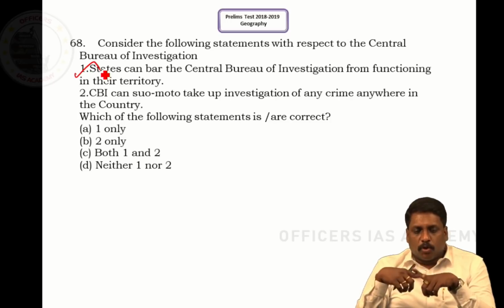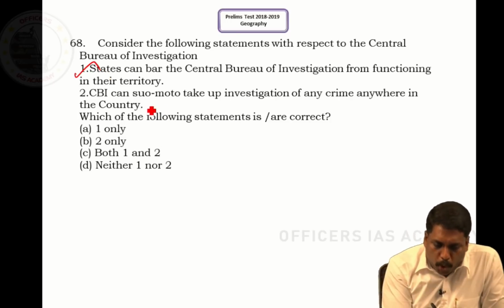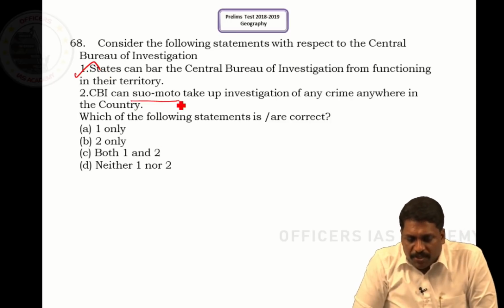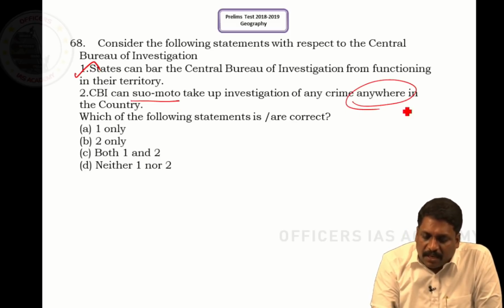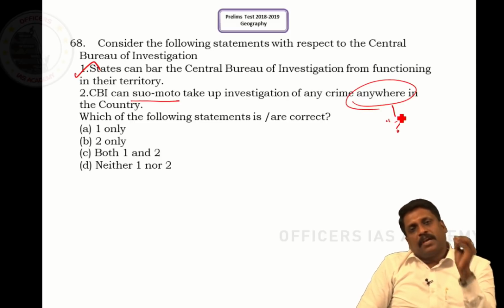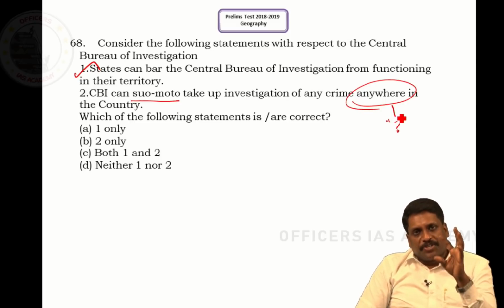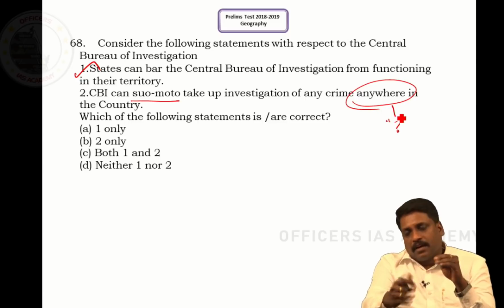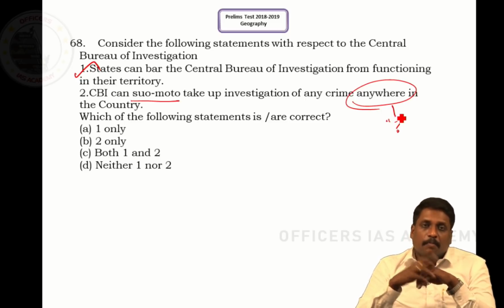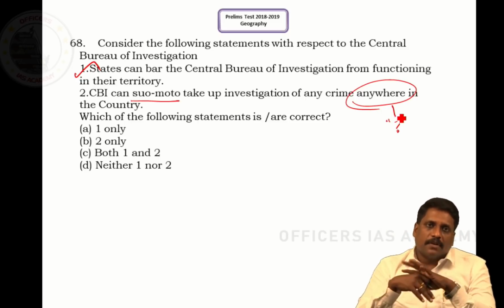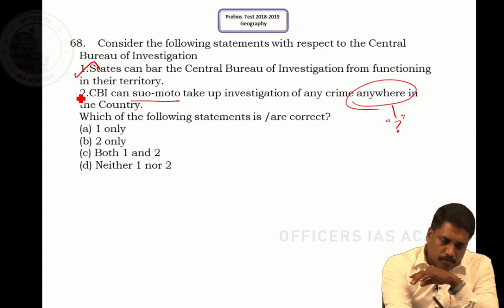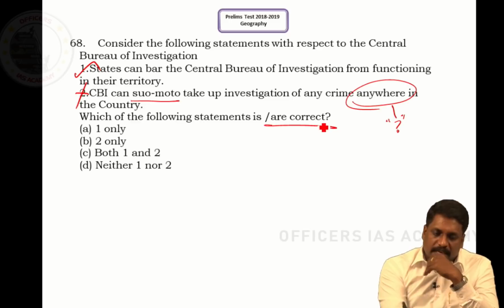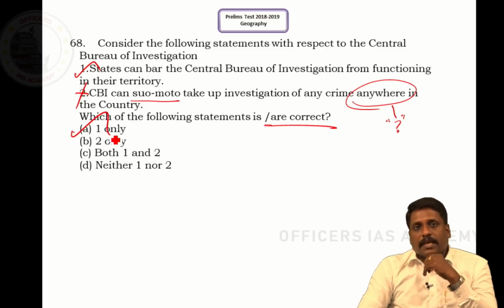When I talk about statement 2, CBI can suo motu take up investigation of any crime anywhere in the country. Now, here anywhere in the country is a question mark. Understanding says CBI cannot go for a suo motu initiative anywhere. Only in the union territories can they take suo motu cases, but in the states they cannot go for suo motu initiatives. If that is the case, statement 2 is wrong. So what is the correct statement? It is 1 only, that is A is the answer.